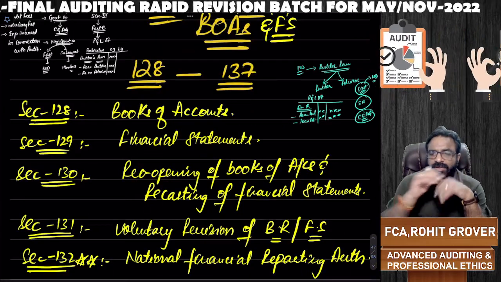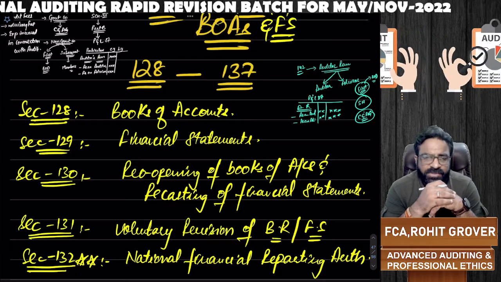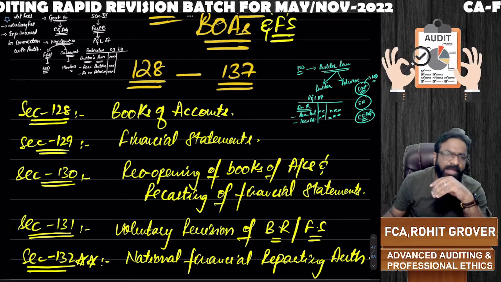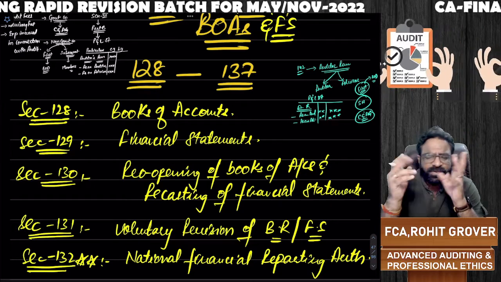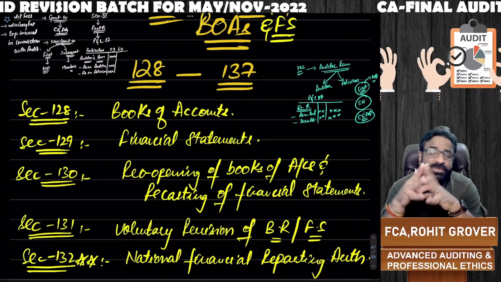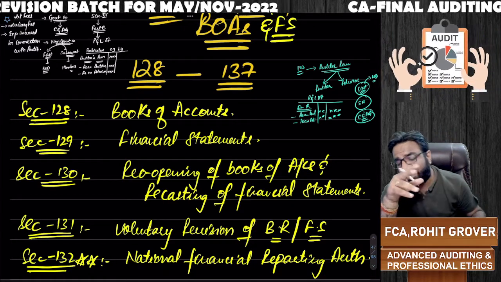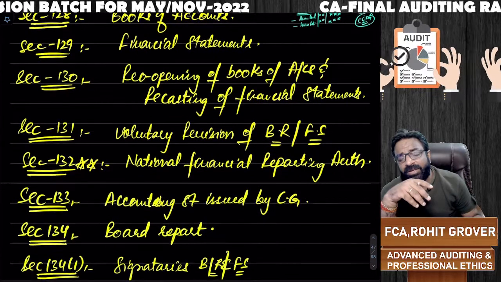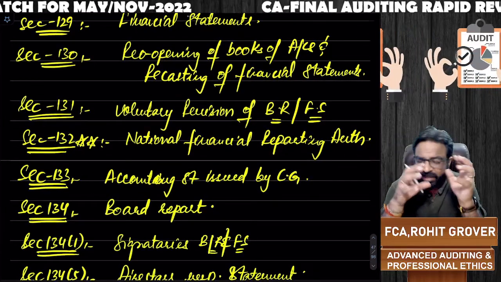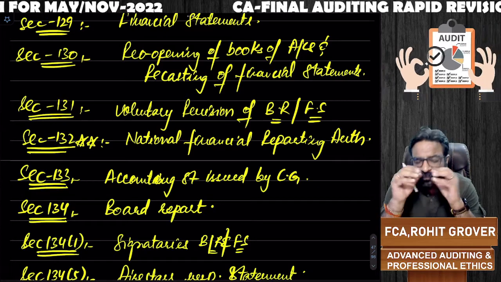So now let's start with the topic called Books of Accounts and Financial Statement. So here we are going to cover section number 128 to 137. Now 128 talks about the books of accounts, 129 talks about the financial statement, 130 talks about the reopening of books of accounts and recasting of financial statement, 131 talks about voluntary revision of board report or financial statement, 132 is NFRA, National Financial Reporting Authority, very important section.